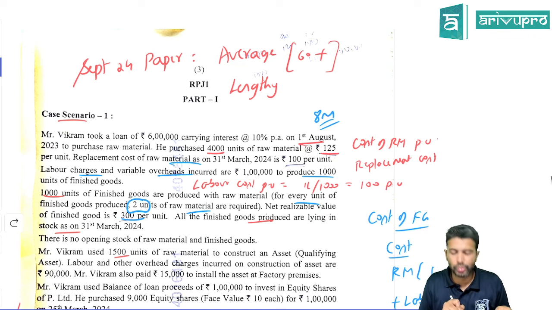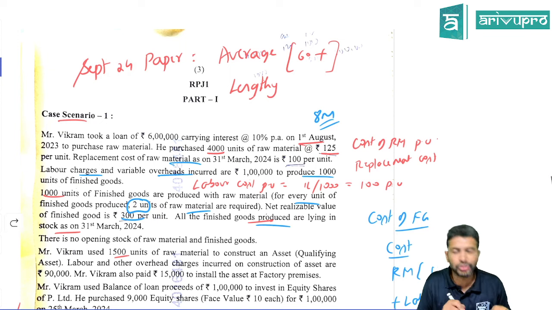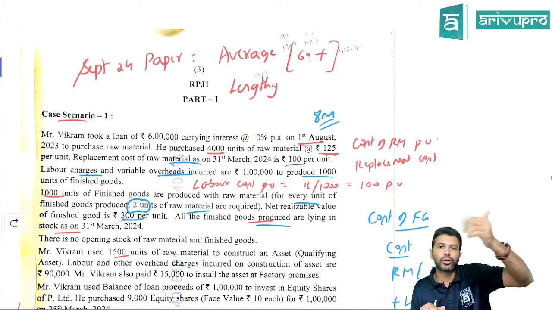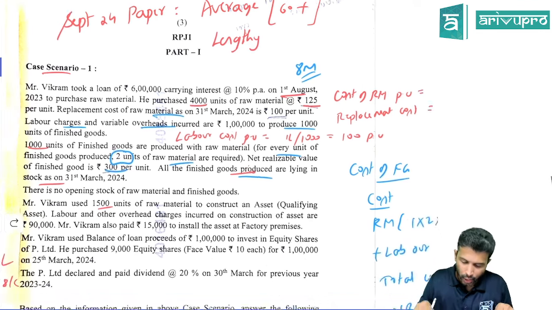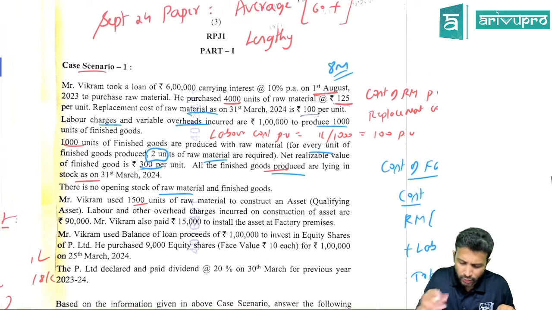The NRV of finished goods is 300 rupees is what they are saying. All finished goods produced are lying as stock. You produce 1,000, the entire thing is there as closing stock. So closing stock of finished goods is 1,000 units. Okay. So there is no opening stock, they are saying. All right. So let's stop there, or maybe we can quickly review this as well.